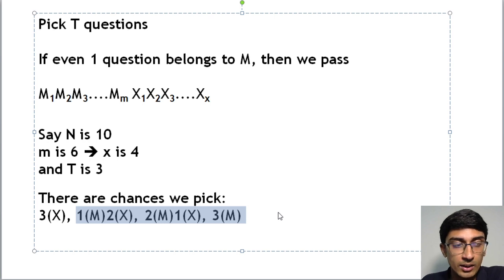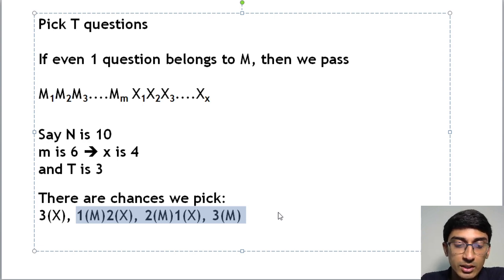So this is the part where things will get a little tricky. I want you to take a pen and paper and start following along. We took the two edge cases where you will always end up selecting a known question, or you will never end up selecting a known question. The second case is that if m is 0, you have not prepared for anything, so you will always fail. Your probability is 0.